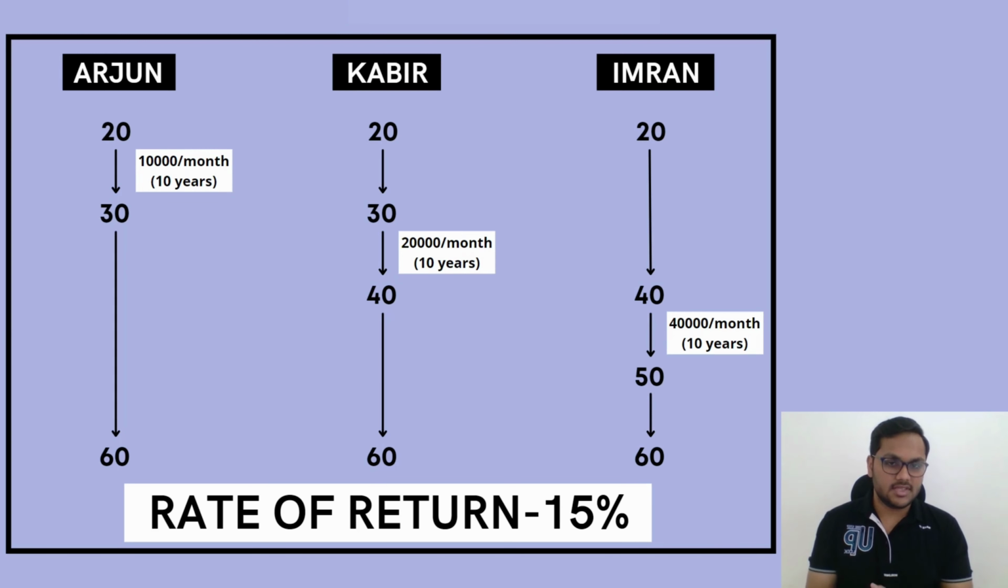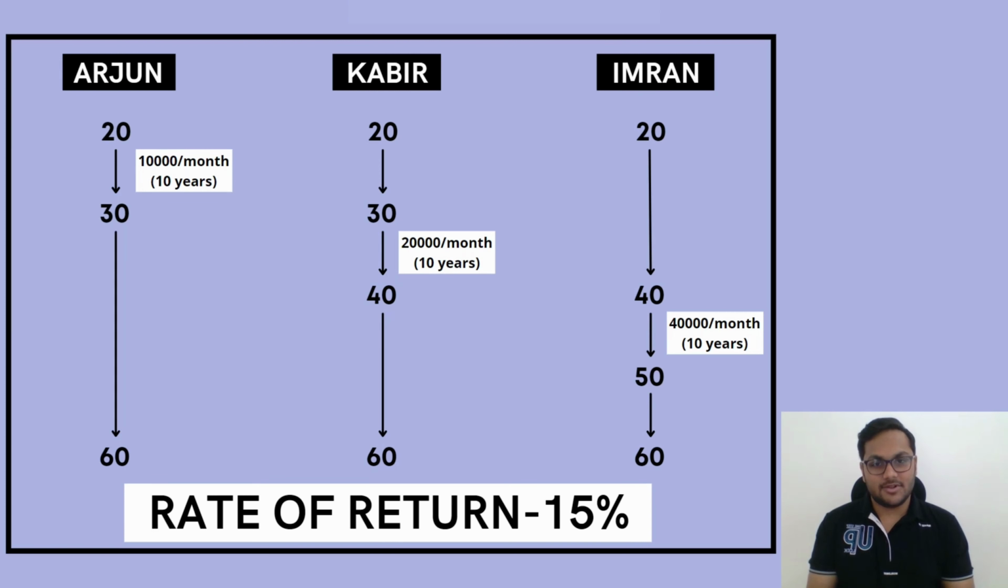For obvious reasons, it seems like Imran will have the most amount of money. Arjun has invested 10,000 rupees every month, so that is 12 lakh rupees of investment. Kabir has invested double the amount, so that is 24 lakh rupees. And for Imran, it is 48 lakh rupees of investment. If you compare 12 lakh versus 24 lakh versus 48 lakh rupees, the obvious answer seems Imran, right?